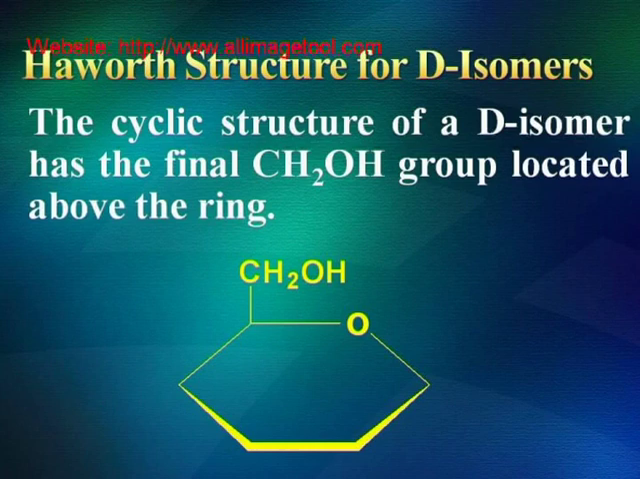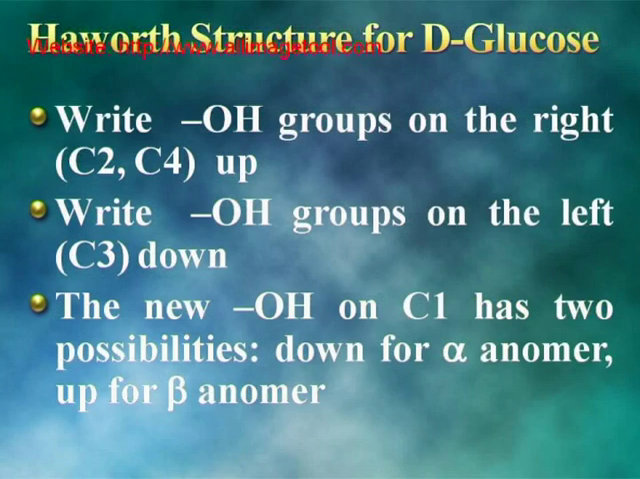Haworth structure for D isomers. The cyclic structure of a D isomer has the final CH2OH group located above the ring as shown below. Haworth structure for D-glucose: write OH groups on the right up for C2 and C4. Write OH groups on the left down for C3. The new OH on C1 has two possibilities: down for the alpha anomer, up for the beta anomer.